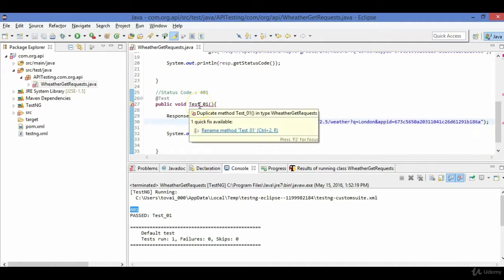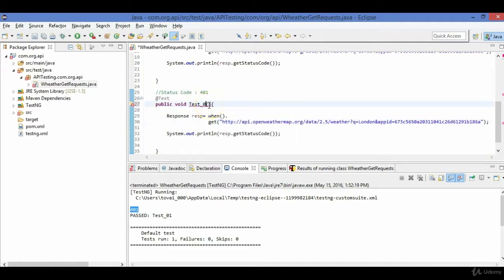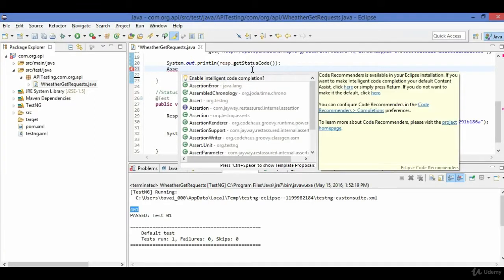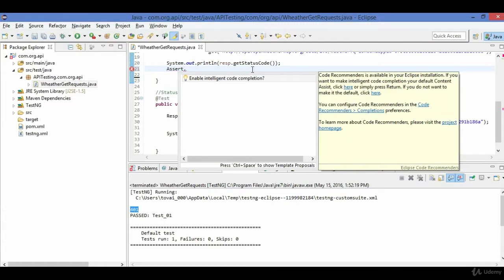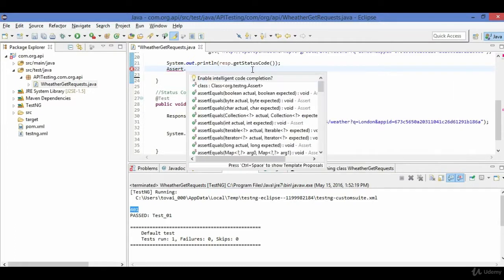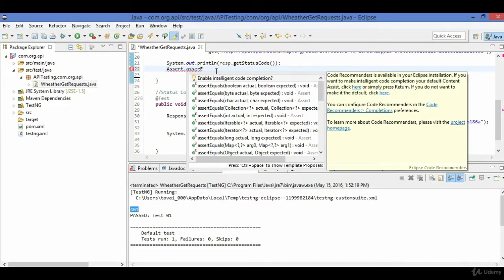Okay, change the test case name. I will be using TestNG assert condition, Assert dot equals. I will be comparing if the status code returned is 200 or not.